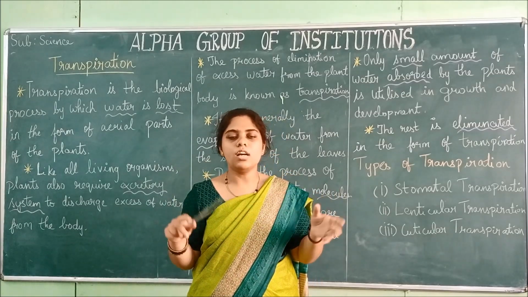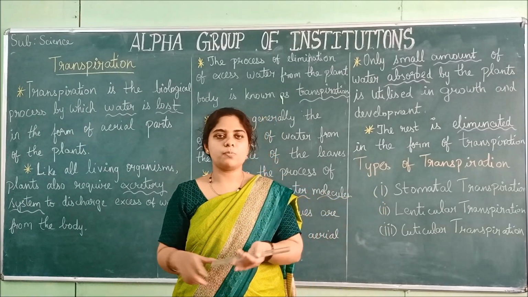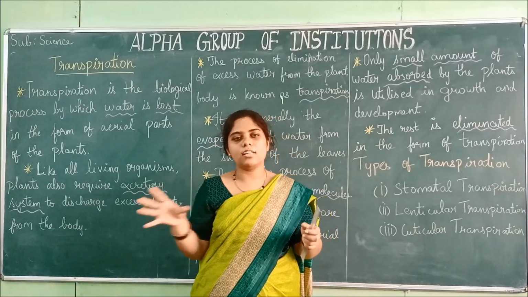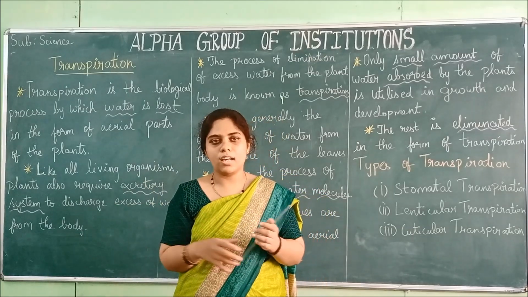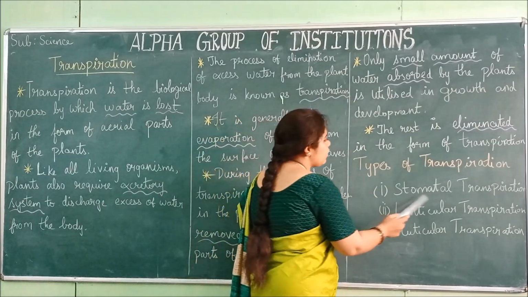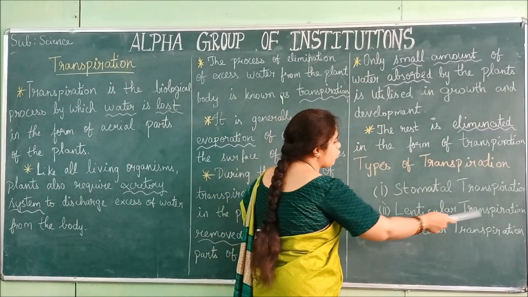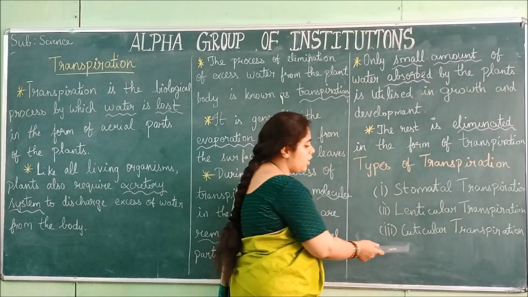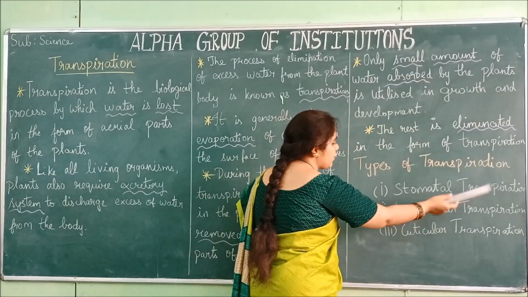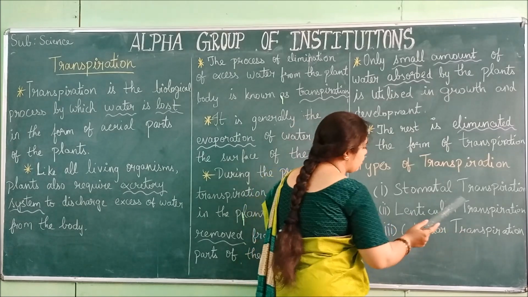Types of transpiration are happening. Now we are going to see the types of transpiration. Based on the parts from which the excess water is evaporated, they are divided into three types: stomatal transpiration, lenticular transpiration, and cuticular transpiration.